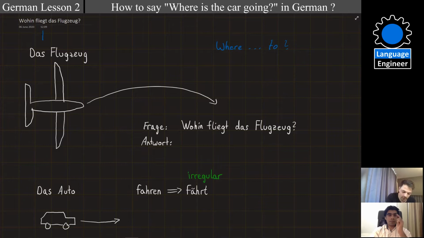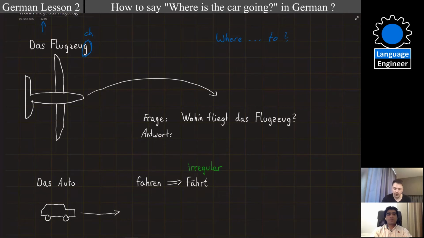So here we have the verb fliegt, and fliegt means to fly. And we can see the ending here is T. And the ending T is because das Flugzeug is the third person. And one more pronunciation thing is some people in German say das Flugzeug, so they pronounce the G as CH, das Flugzeug. But you can also say das Flugzeug. So both is correct. So you can pronounce it as G or CH.